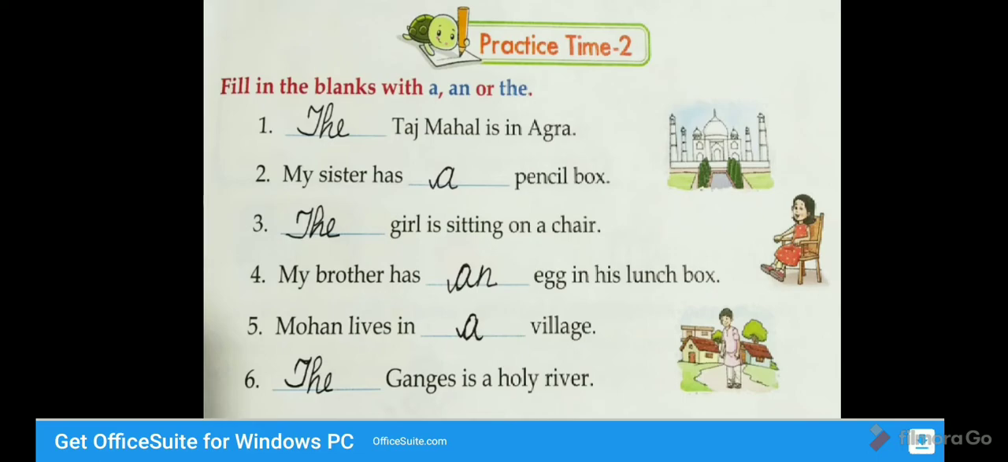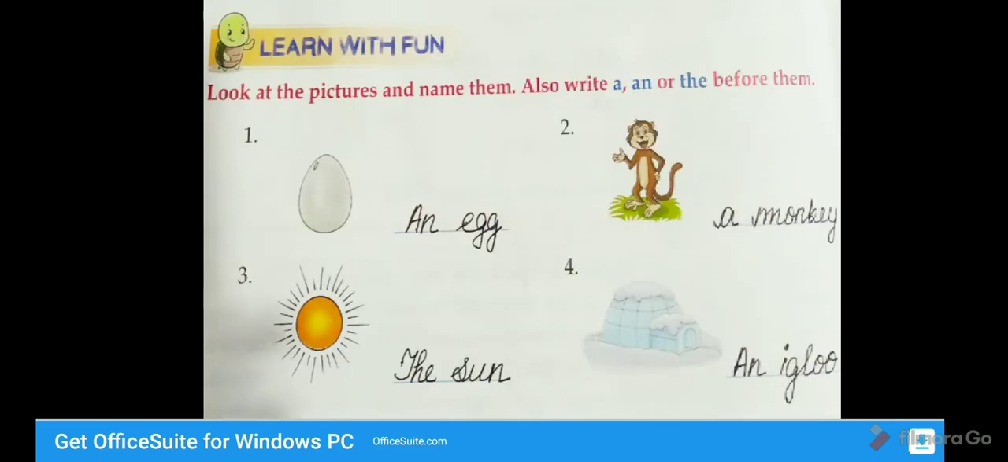Next, take page number 34. Learn with fun. Look at the pictures and name them. Also write a, an, or the before them. See first one, egg. Egg, first letter E, that is a vowel. So we use an egg. Second one, a monkey. M is a consonant. So we use a monkey.